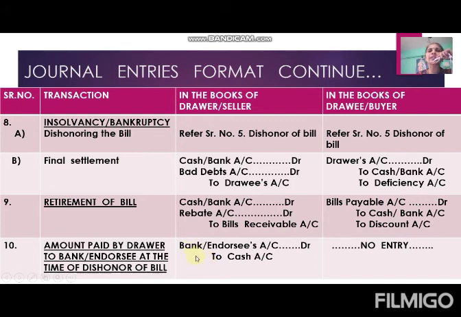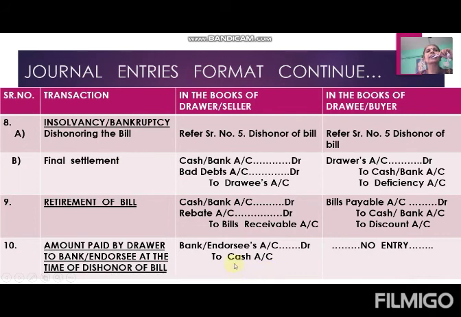Sometimes in the problem this entry can be asked. At that time, what will be the entry in the books of drawer? Bank or endorsee's account debit to cash account. At that time, in the books of drawee, there will not be any entry because the drawee is not concerned with this. This entry takes place only in the books of drawer.